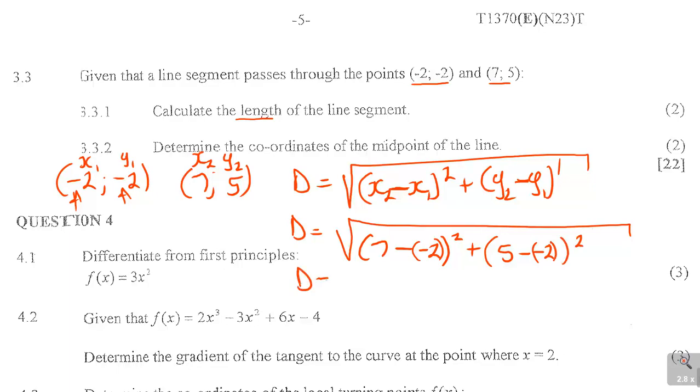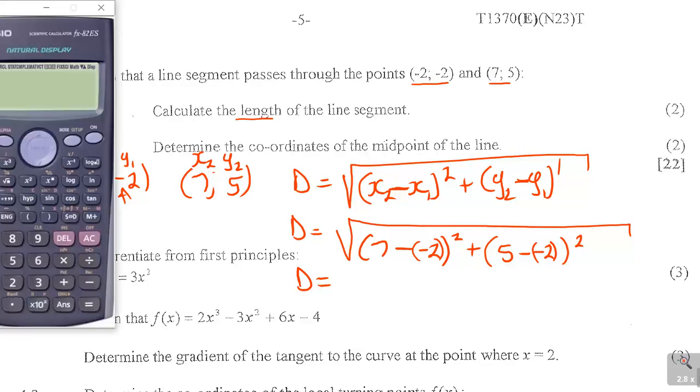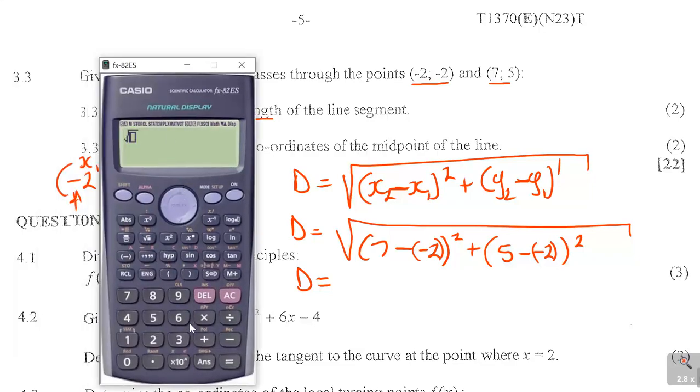So the d there, if I now use square root of, you can do punch 7 minus negative 2, and then you square it, plus again 5 minus negative 2 squared. See, I'm getting square root of 130. I can go back and put those small brackets. It will still give me square root of 130.